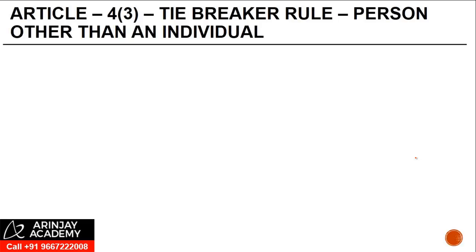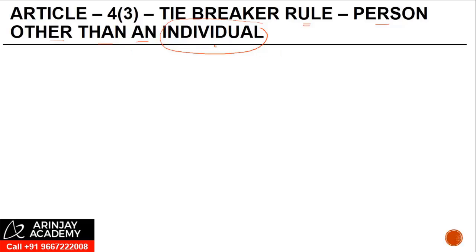Let us now look at Article 4.3, which deals with the tiebreaker rule in case of a person other than an individual. Now, we saw the tiebreaker rule in case of an individual in Article 4.2, right?